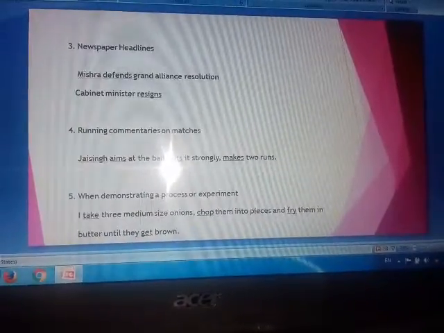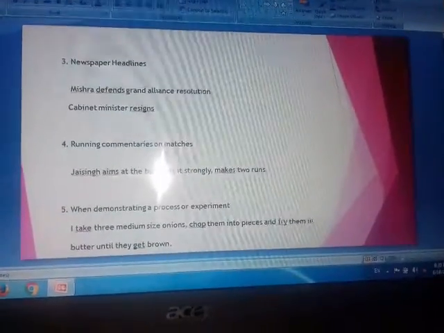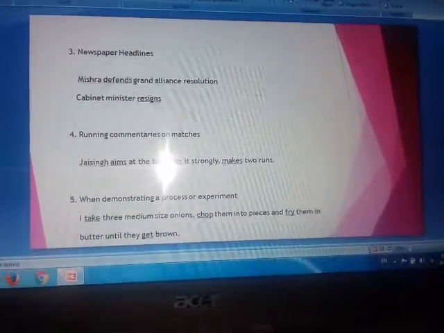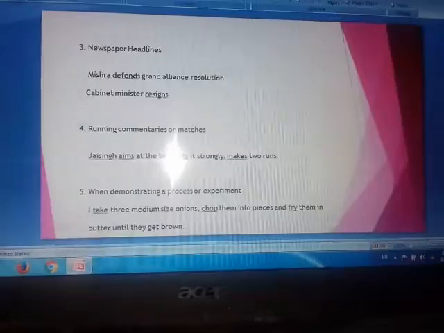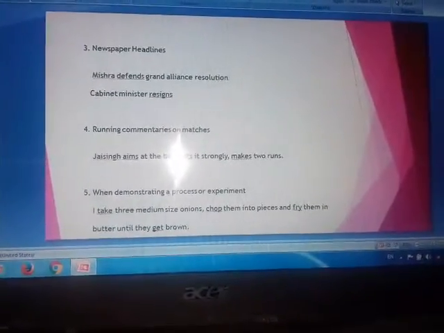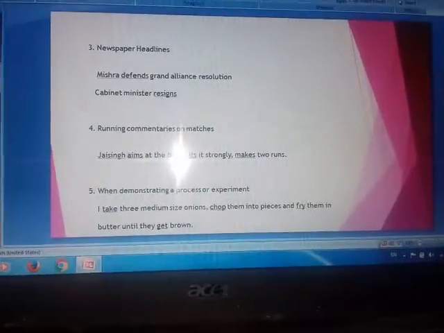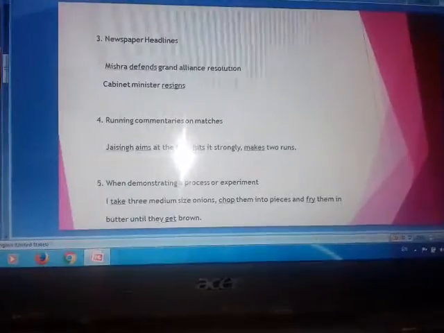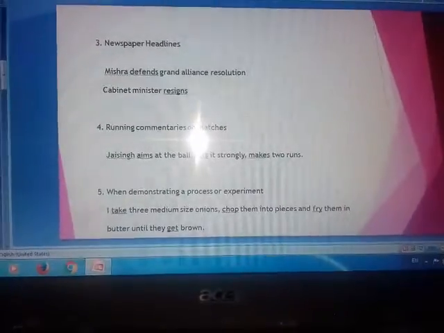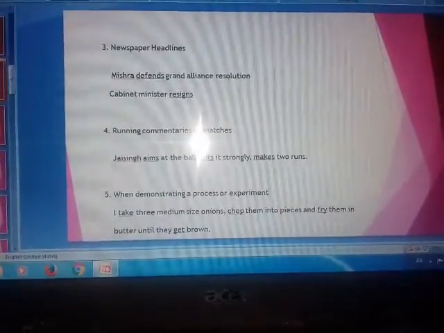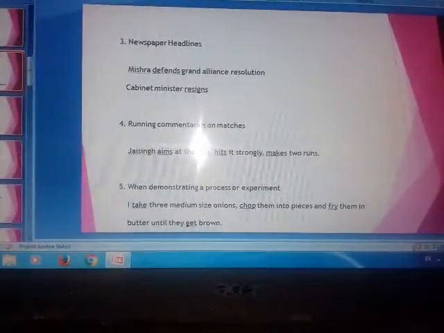Now, this simple present tense is also used when you have to demonstrate a process or experiment. When you are doing something and you have to elaborate it, if it is a process or an experiment, you will use simple present tense. See the example. I take 3 medium-sized onions, chop them into pieces and fry them in butter until they get brown.